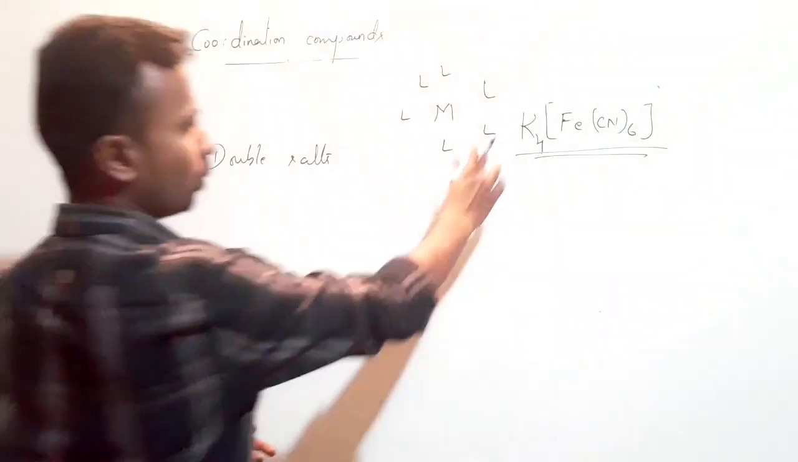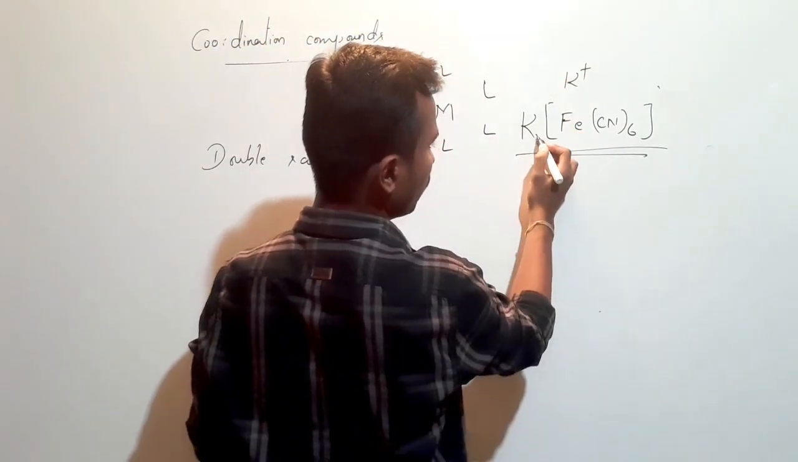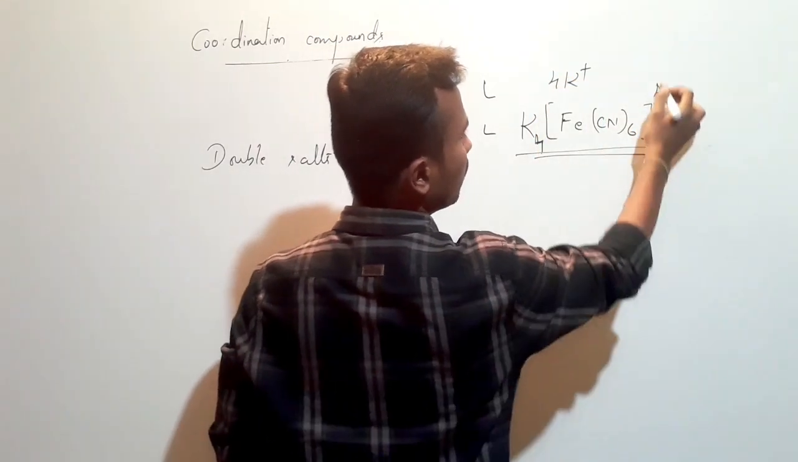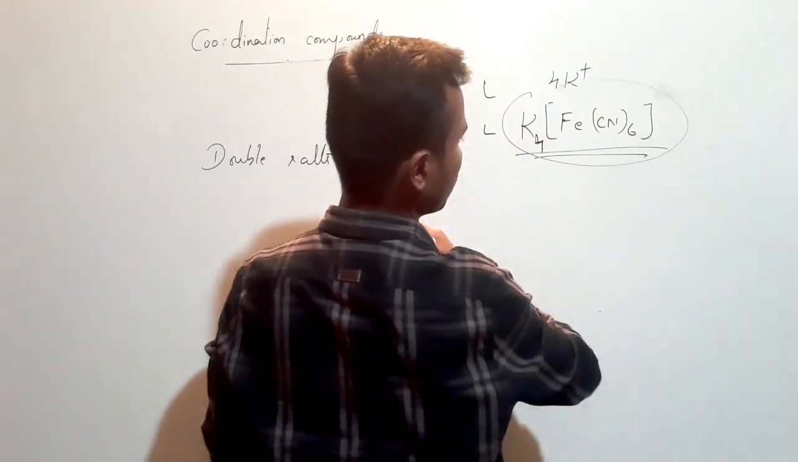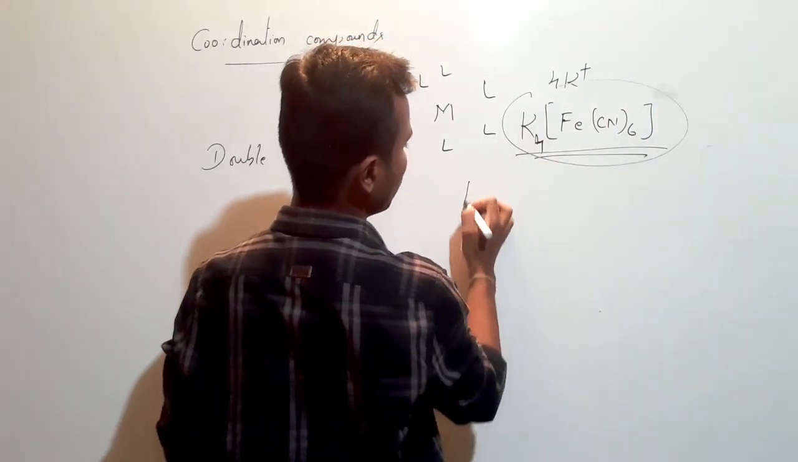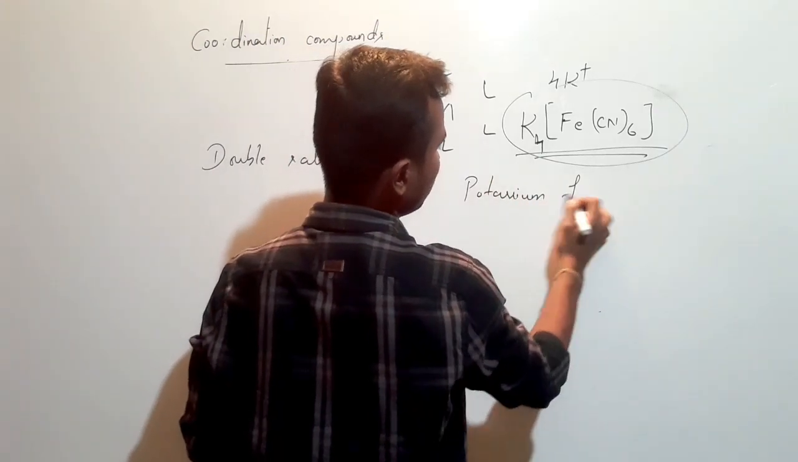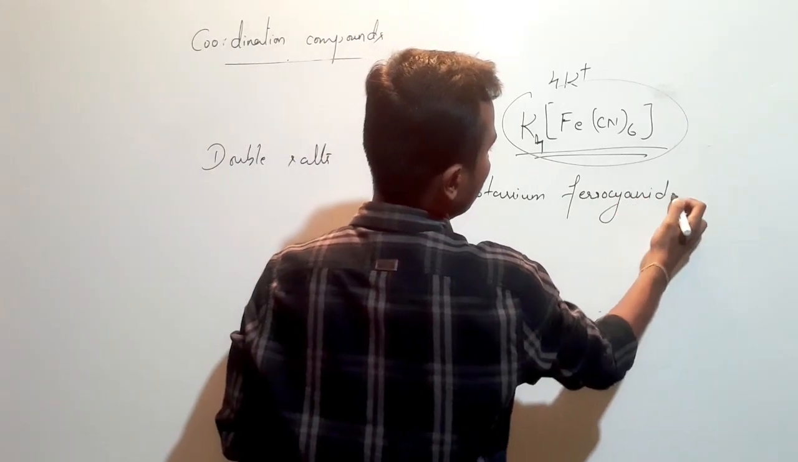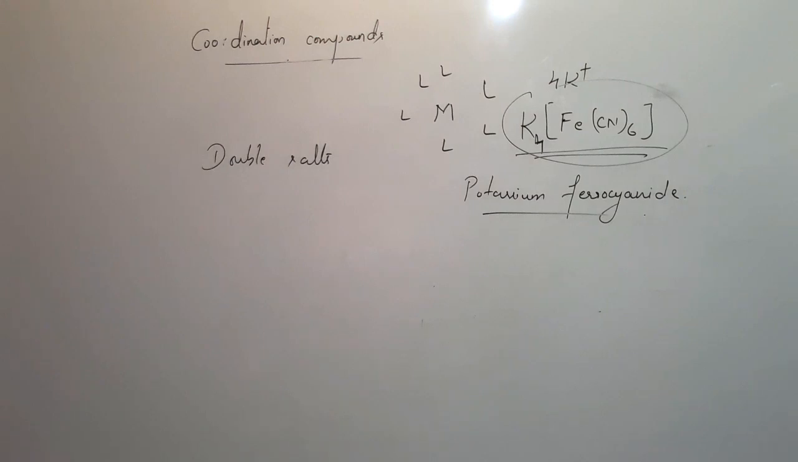Okay, see, potassium exists as K+. So if I introduce 4 K+, then this 4 minus will get cancelled with this one, so that I can write the compound like this. The name of this compound is potassium ferrocyanide. Okay, so this is the name of this coordination compound.